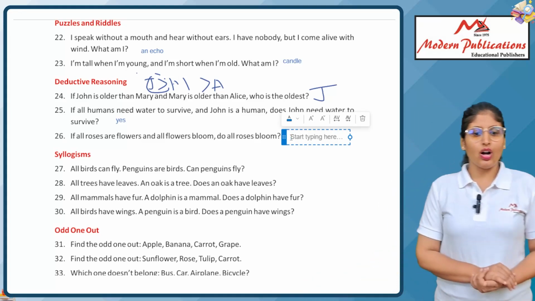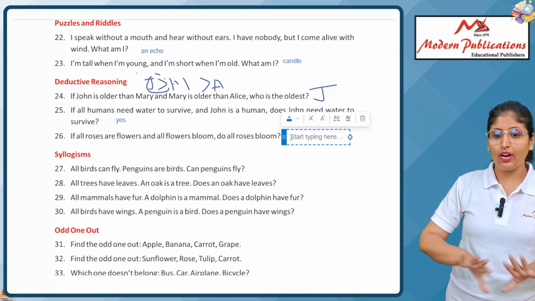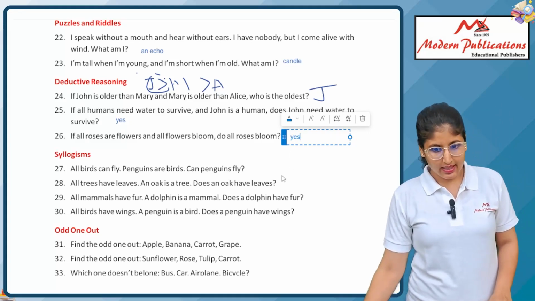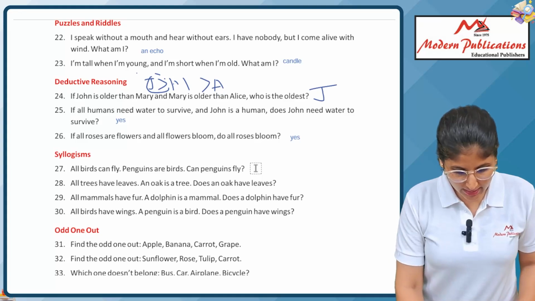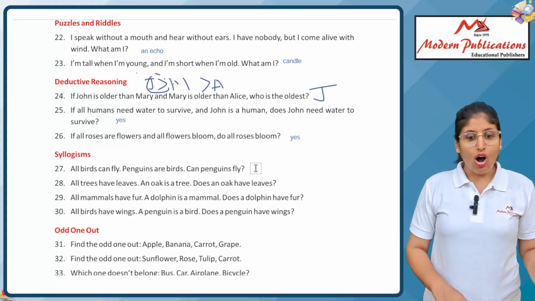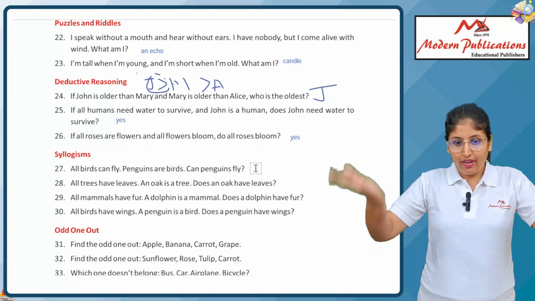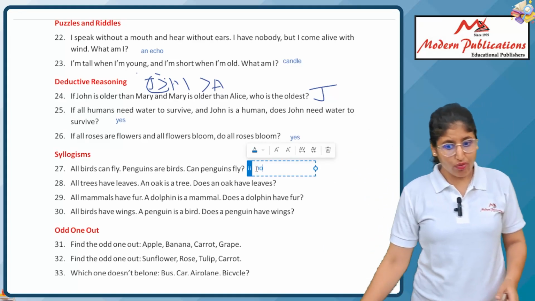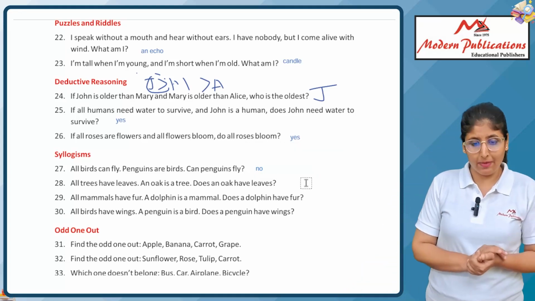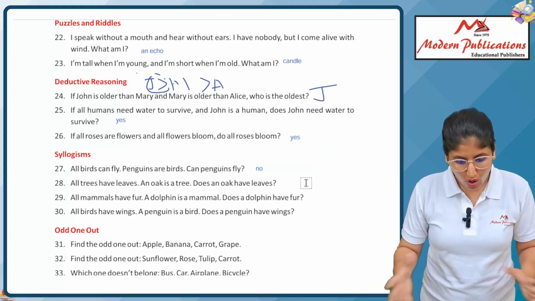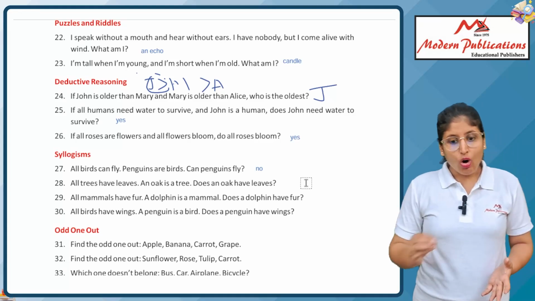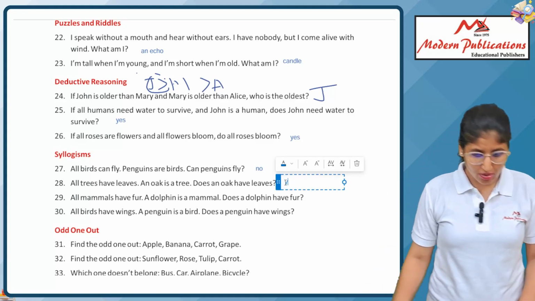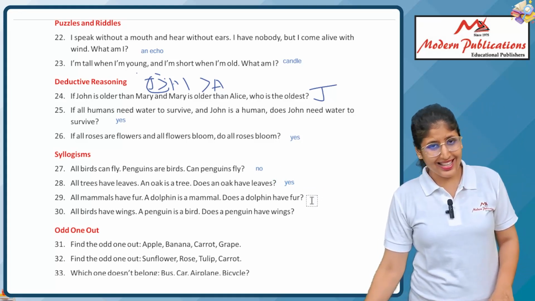If all roses are flowers and all flowers bloom, then all roses bloom. Of course, yes. That's very great. Next, my dear learners, syllogism. All birds can fly. Penguins are birds. Can penguins fly? No, of course, penguins can't fly. All trees have leaves. If oak is a tree, does oak also have leaves? Of course. If oak is a tree, then it has leaves.